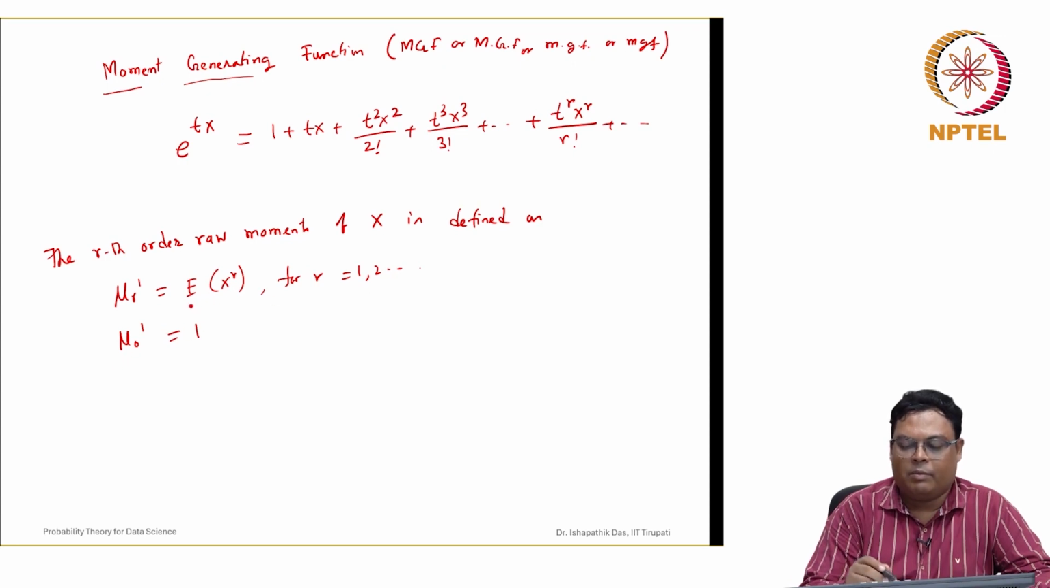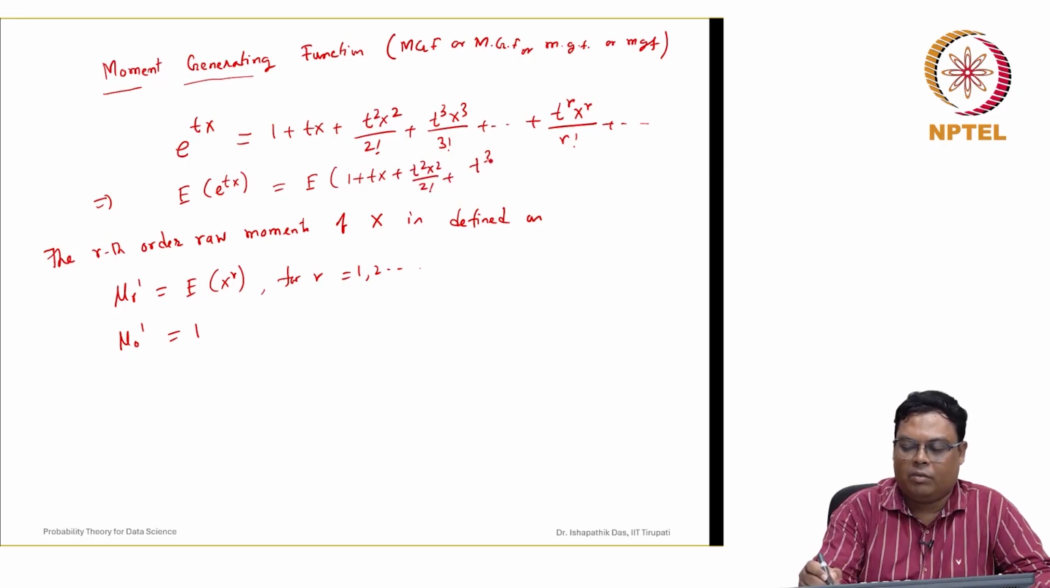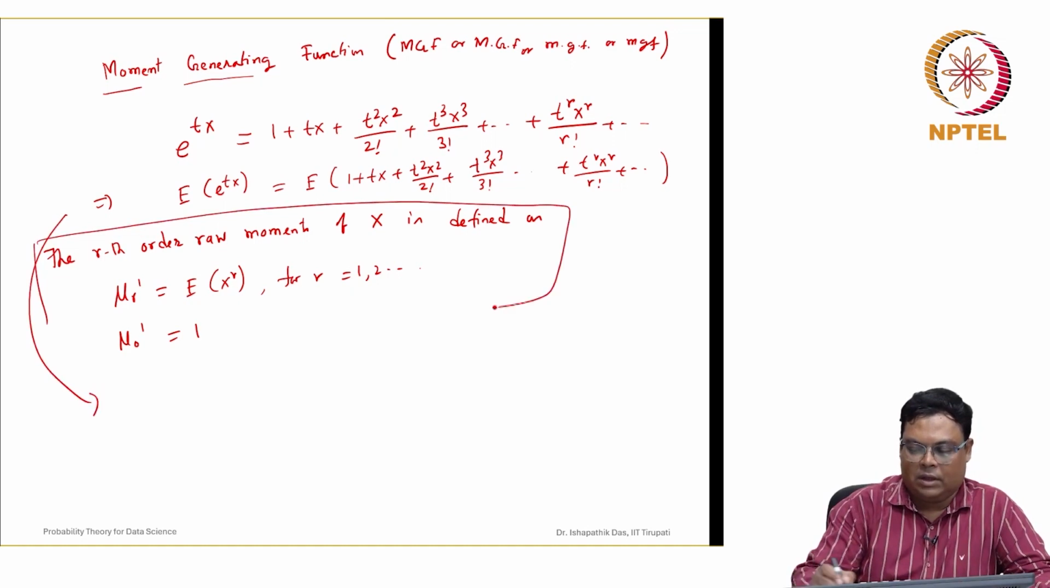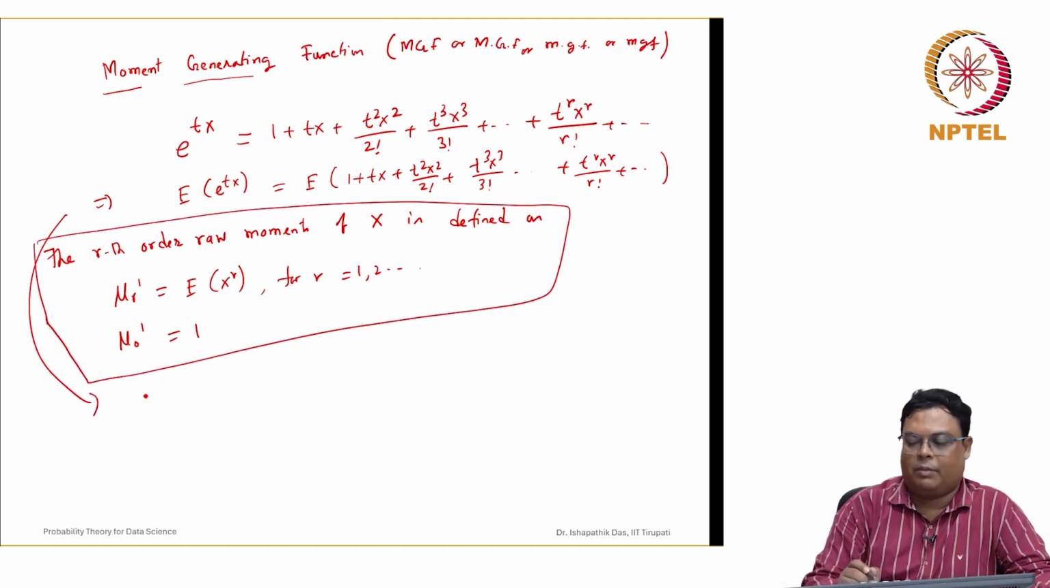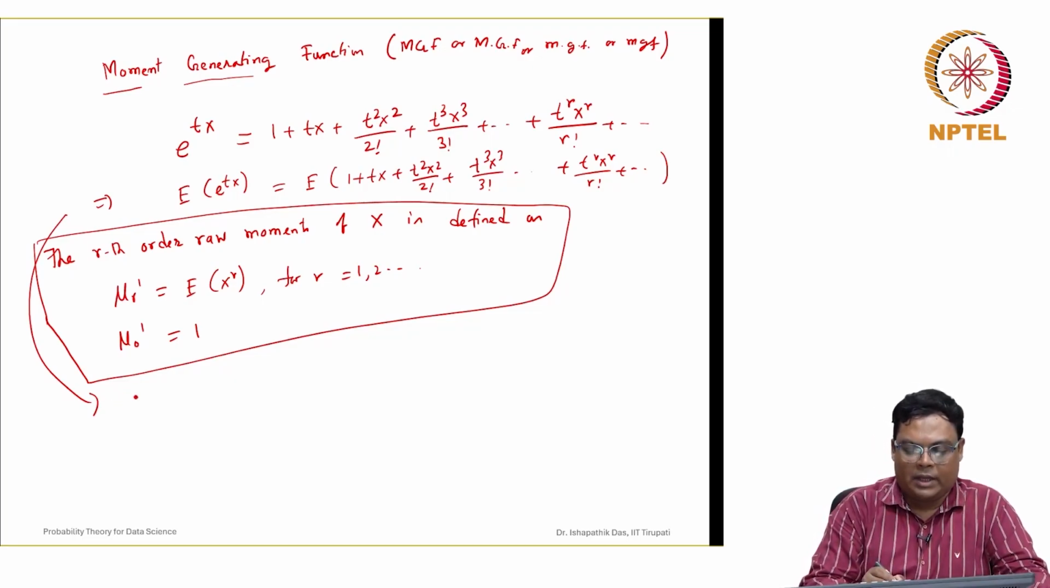Now, if we assume that all the moments exist, then if you take the expected value on both sides, this implies the expected value of e to the power tX is equal to the expected value of 1 plus tX plus t squared X squared by 2 factorial plus t cubed X cubed by 3 factorial, like this, plus t to the power r X to the power r by r factorial. So, let us keep this for recall, that this is the notation we are following for the rth order raw moments.